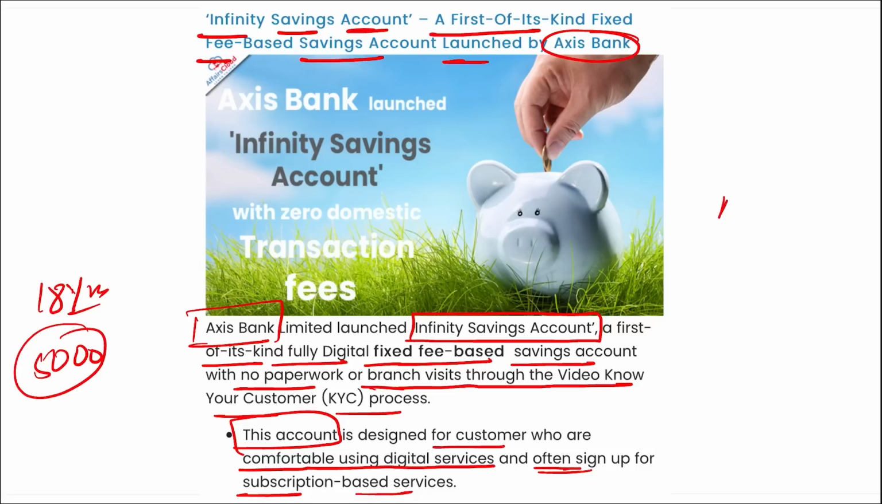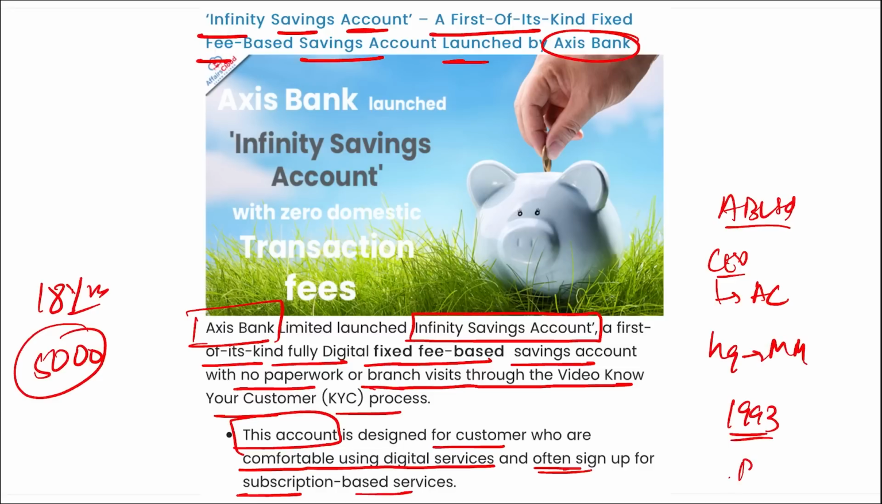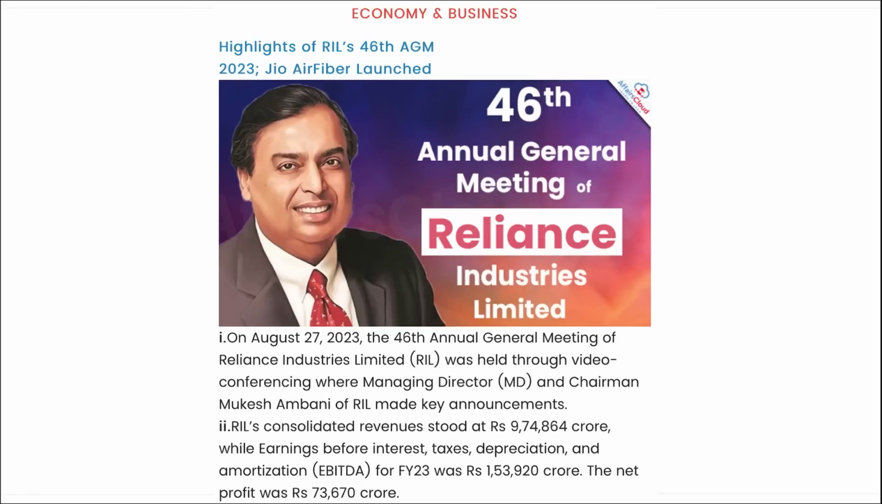If we talk about Axis Bank Limited, who is the Chief Executive Officer here? Amitabh Chaudhary. Headquarter is in Mumbai, Maharashtra. It was established in 1993 and Badhti ka naam Zindagi is the tagline here.